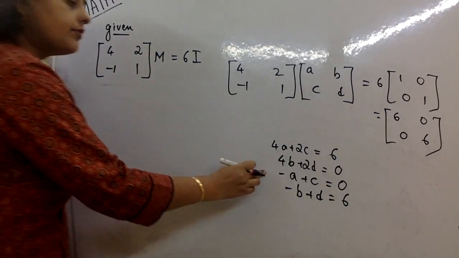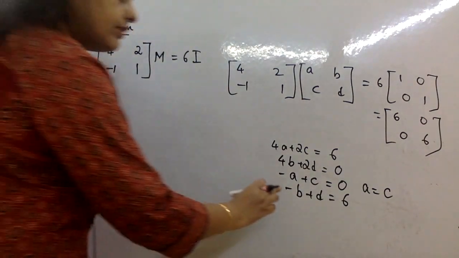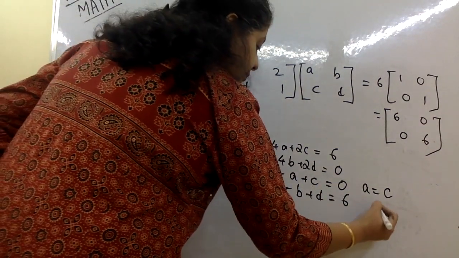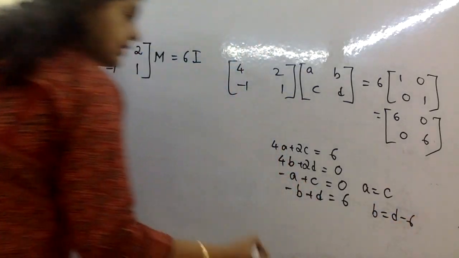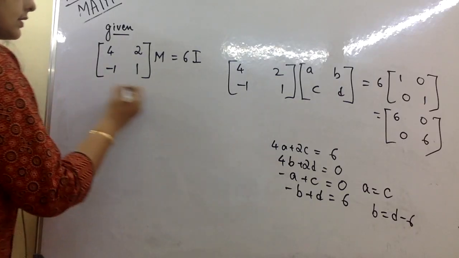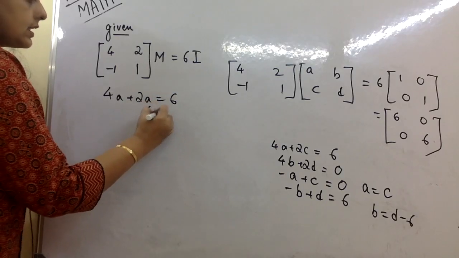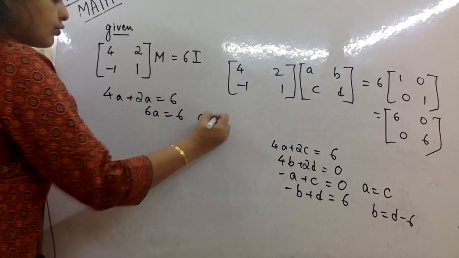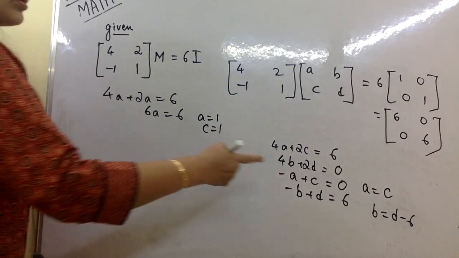Now clearly from this, a is equal to c. From this one we can clearly see b is equal to d minus 6. We'll first substitute a equal to c here in this. So 4a plus 2a is equal to 6, 6a is equal to 6, a is equal to 1, c is also equal to 1. Okay, let's go to the next one.